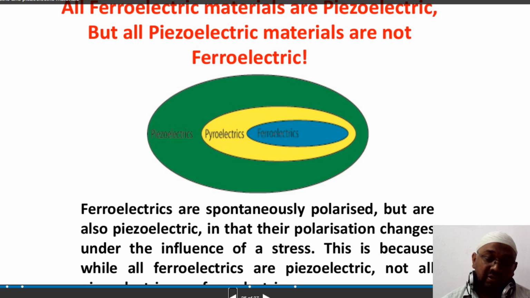Now, I think you are very clear with the ferroelectrics, what is actually the meaning of ferroelectric and why we are studying about polarization. We started with the polarization, and the types of polarization we studied are electronic, ionic, orientation, and the interfacial polarization. The next aspect we discussed was the expression of the ferroelectricity, and then we studied the ferroelectric material, and barium titanate is one example of a ferroelectric material.